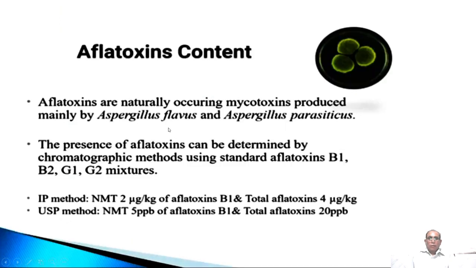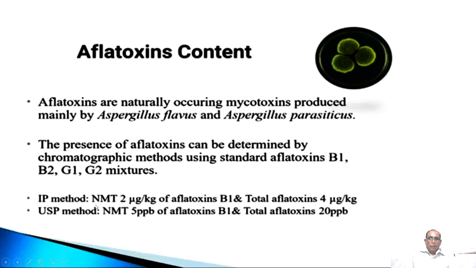Then aflatoxins. These are mycotoxins produced mainly by Aspergillus flavus and Aspergillus parasiticus. So they are also harmful, and there are two strains. Aflatoxin can be determined by the chromatographic method using standard aflatoxin B1, B2 and G1, G2 mixtures.